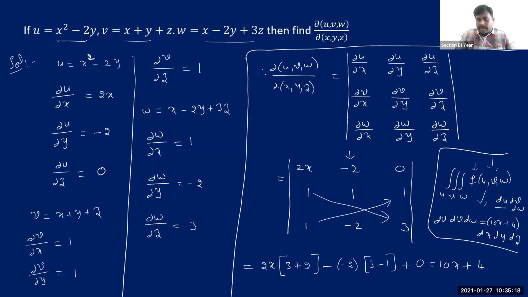This is how we write it. Whatever Jacobian formula you have used, we can also write it like this: ∂(u,v,w) divided by ∂(x,y,z). When you evaluate this Jacobian, we got 10x plus 4, so that the numerator can be written as this Jacobian times this denominator.